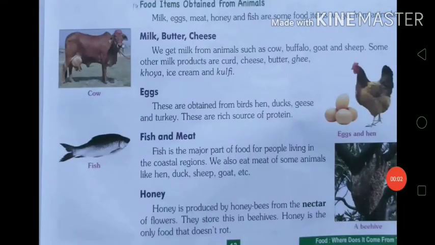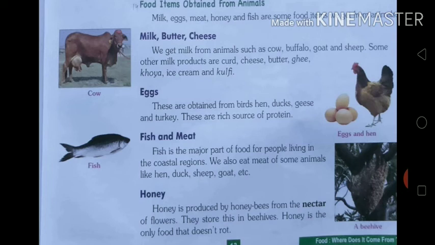So just like plants, we obtain our food from animals also. So let's start our next topic, food items obtained from animals. Milk, egg, meat, honey and fish are some food items we get from animals.